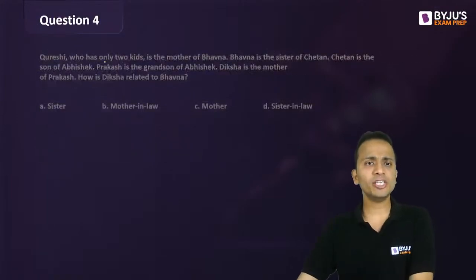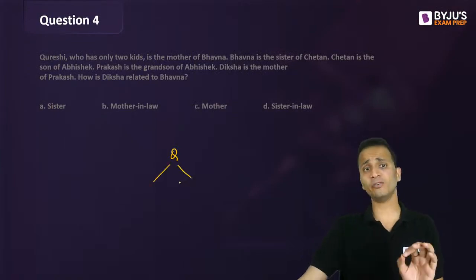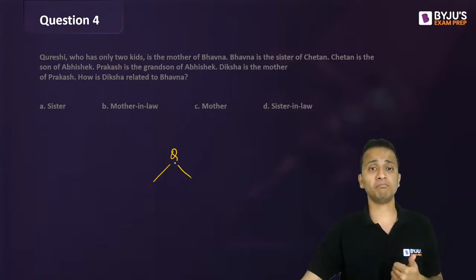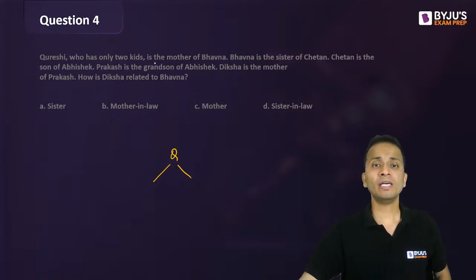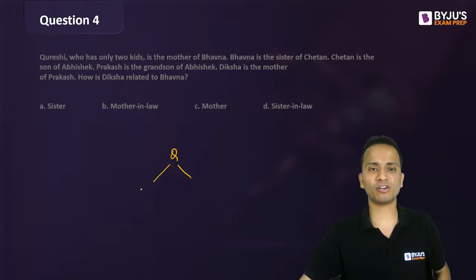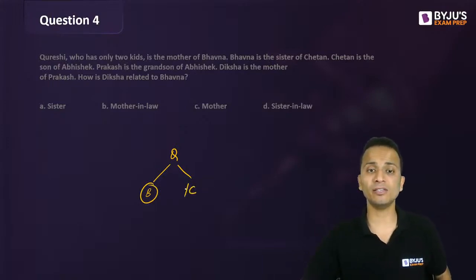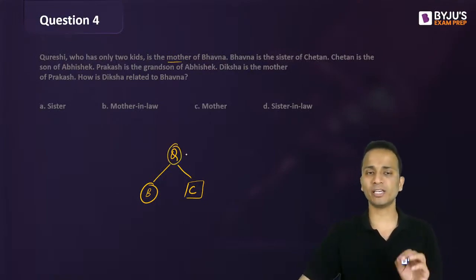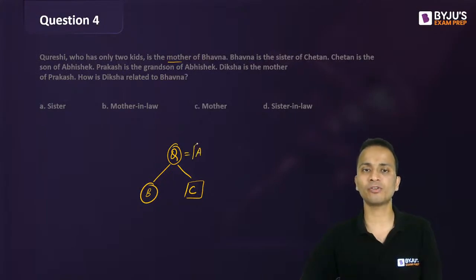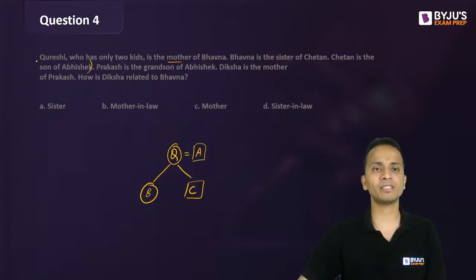So the question says Qureshi, who has only two kids. Fine. So Qureshi, I don't know right now if male or female, has two kids, and is the mother of Bhavna. So Qureshi is the mother of Bhavna. Now Bhavna is the sister of Chetan. Chetan is the son of Abhishek. So Qureshi is the mother of Bhavna, so Qureshi will be female, and Chetan is the son of Abhishek, so Abhishek will be the husband of Qureshi. Right? Up to this point, done.